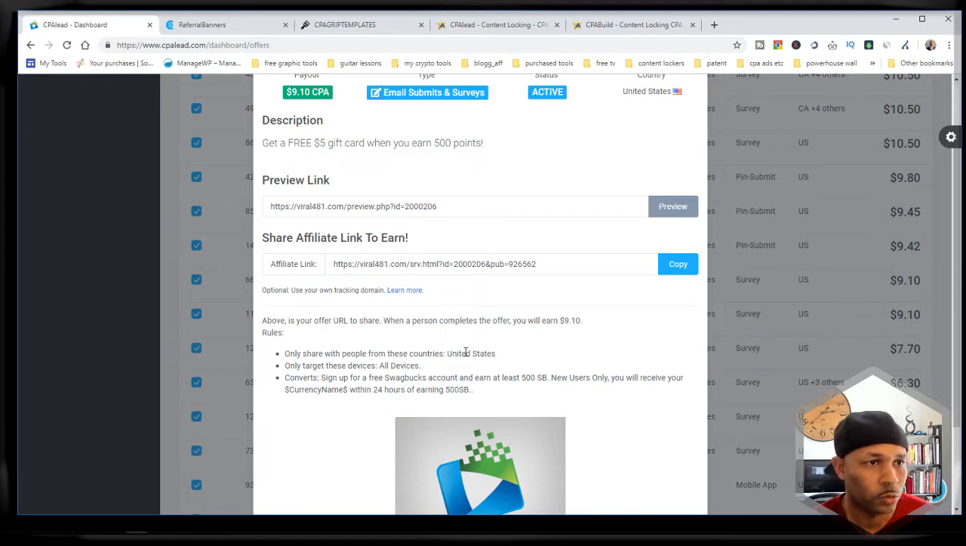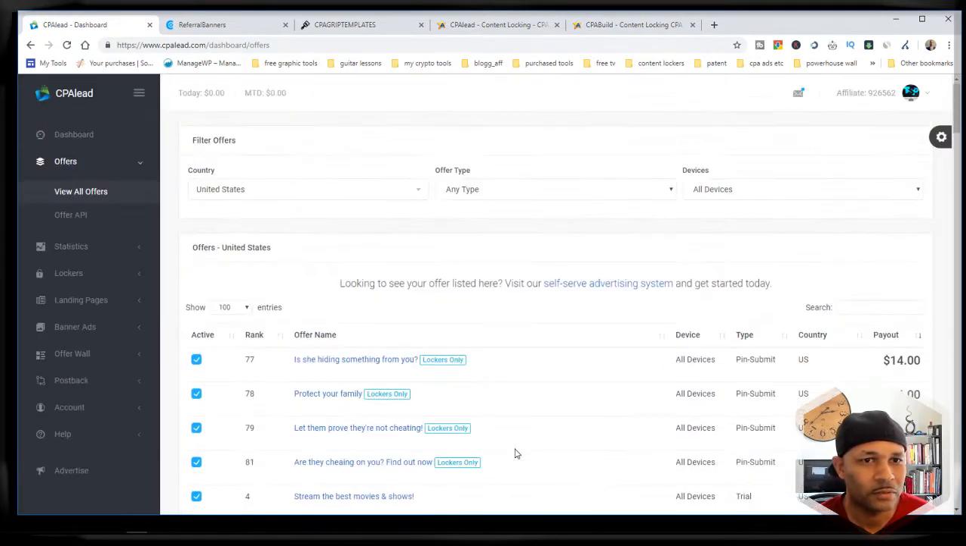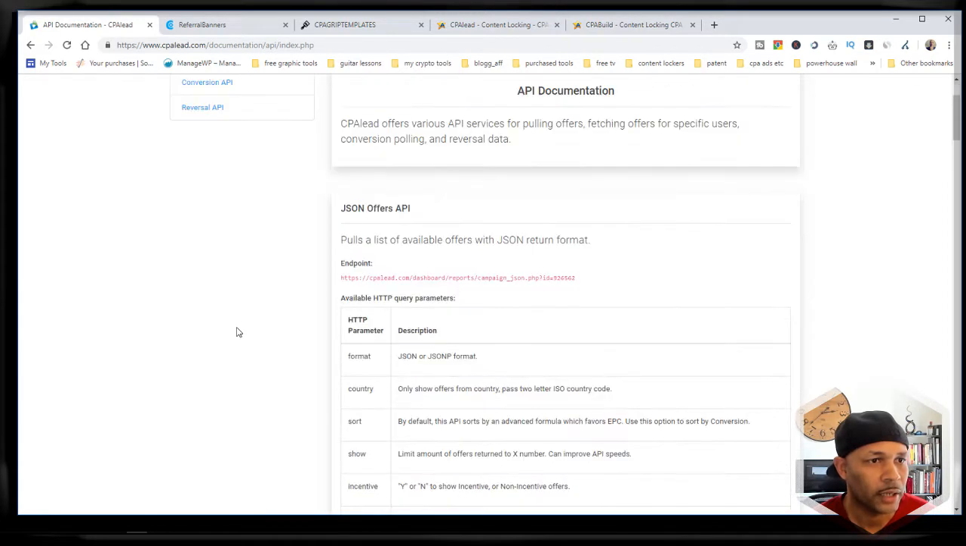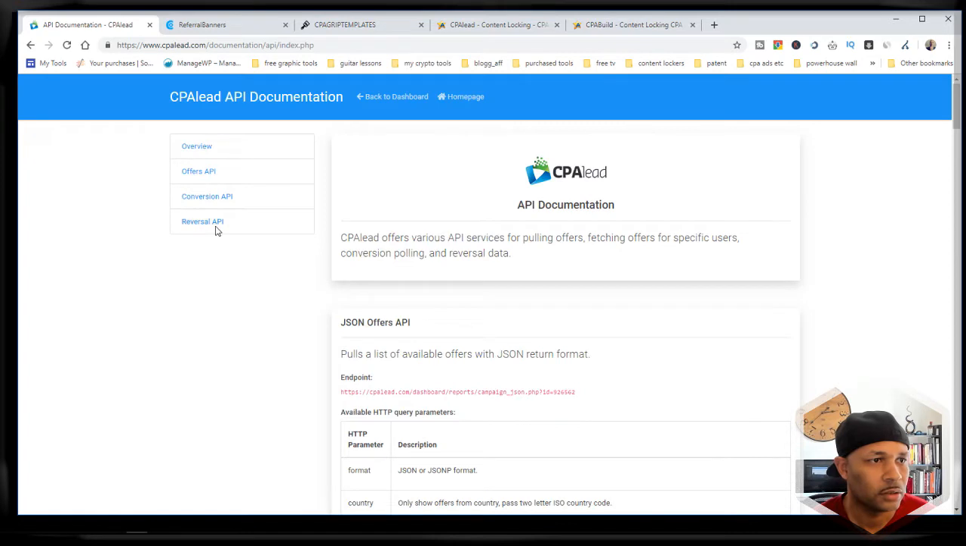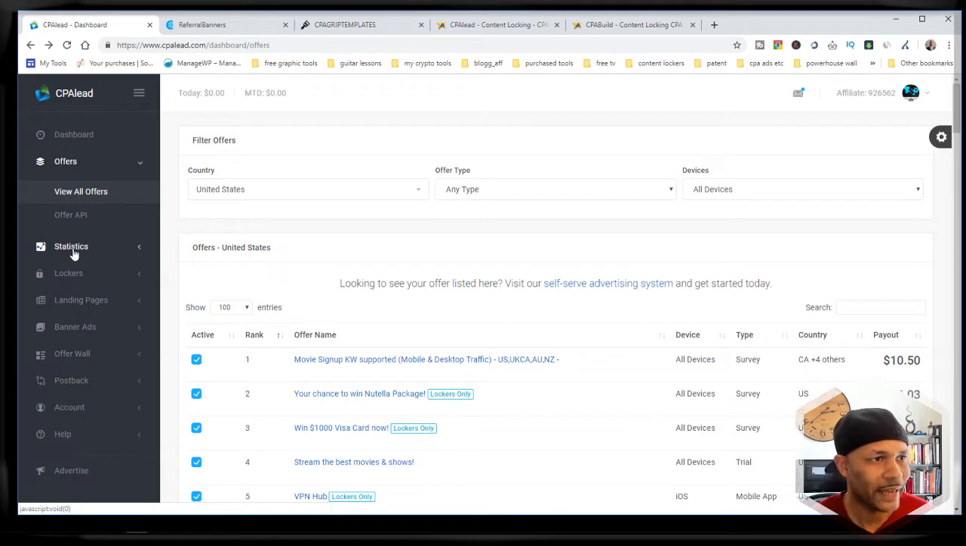And here are the rules. So this is very basic, the way it's set up. Looks like you've got an offer API, so you can integrate that into your own website. Yes, you've got your stats, and let's just jump right to the nitty gritty.